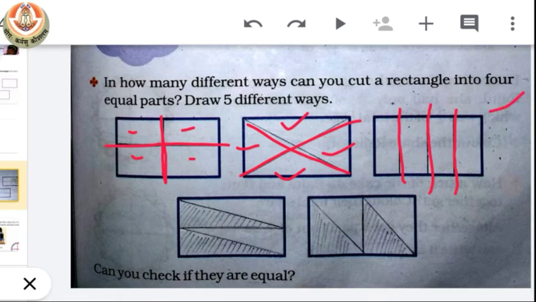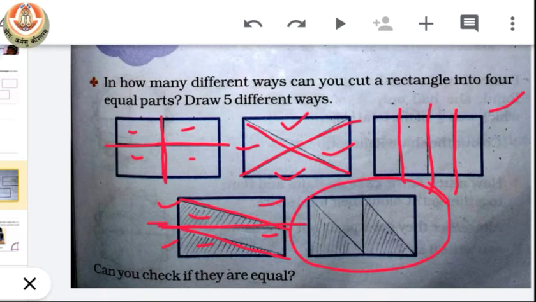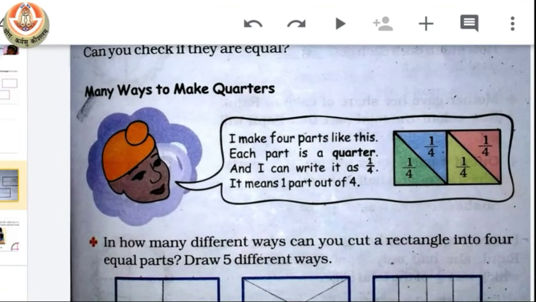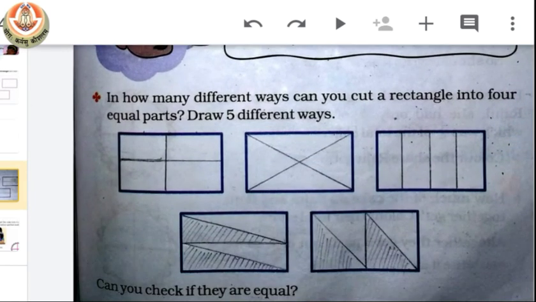In another one, we make a horizontal line and it divides into 2 equal parts. Then in each of the 2 equal parts we make a diagonal and we get 4 equal parts, means quarter of this piece of paper, and this is the way used by the boy in the above piece of paper. So that means this is a way we can divide a piece of paper into 4 equal parts, means into its quarter parts.